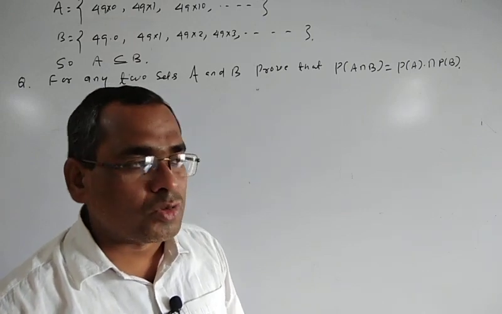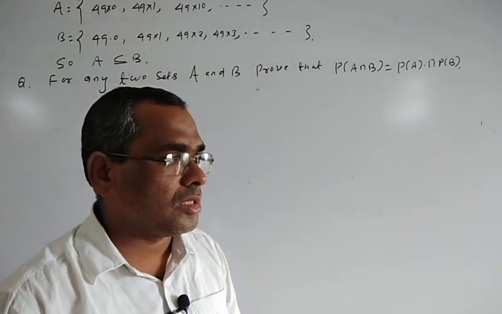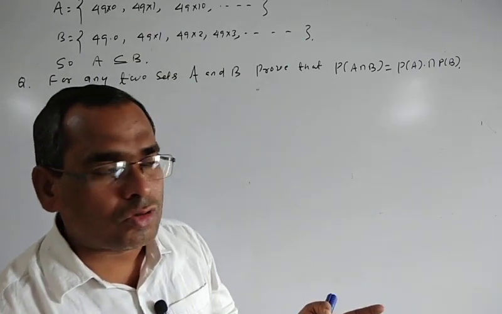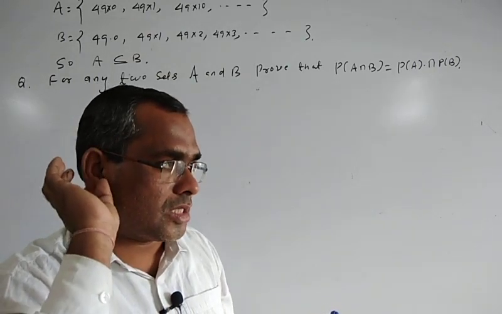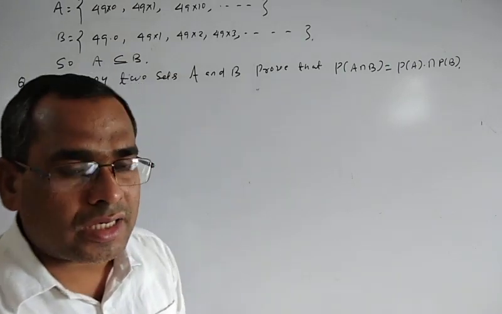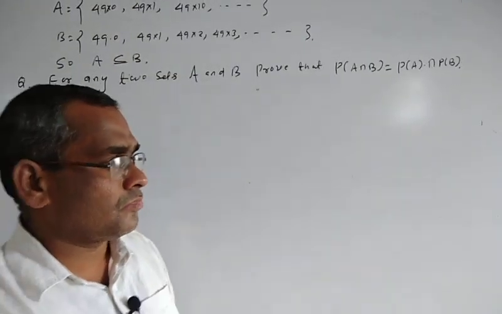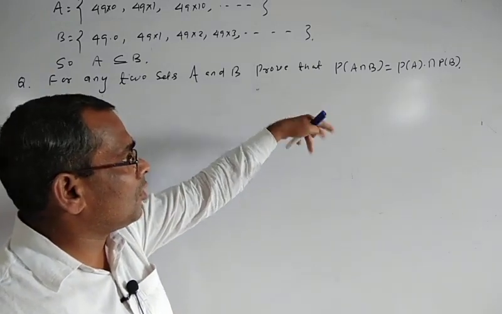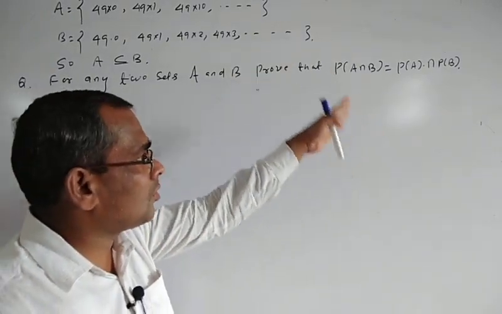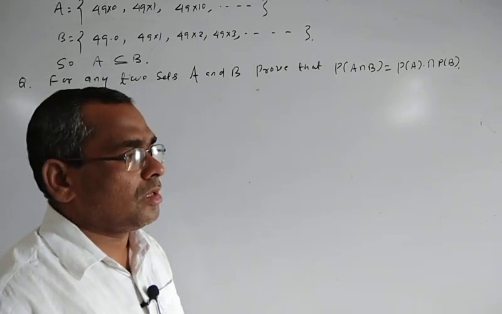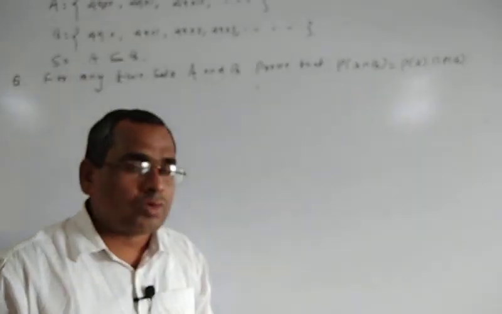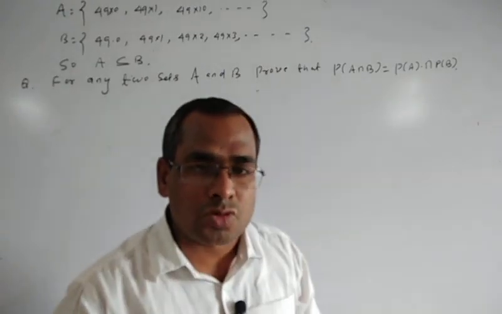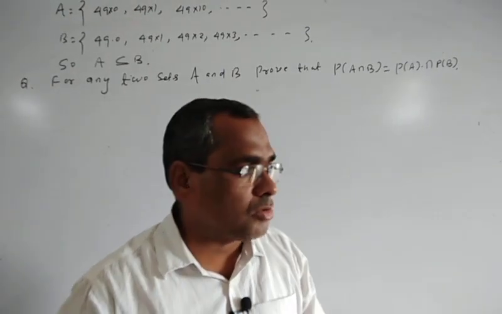A and B are two sets. A intersection B means the elements which are common to A and B. Intersection means how many elements are common to both A and B. So here we prove P of A intersection B is equal to P of A intersection P of B. You know two sets are equal. So equal means A equal to B means first you have to show A subset B, then you show B